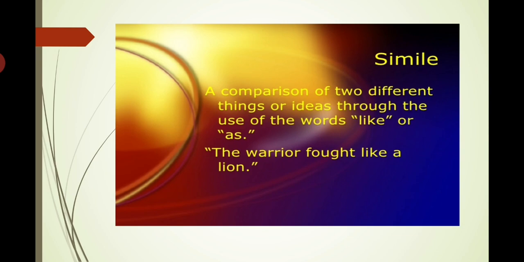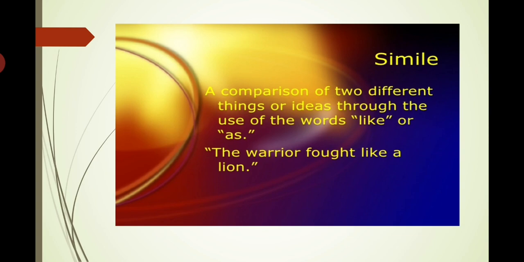Now the next is simile. It is again a comparison of two different things or ideas through the use of the words like or as. Example, the warrior fought like a lion. So here the warrior has been compared to a lion. So again it is a comparison between two different things using the words like and as.